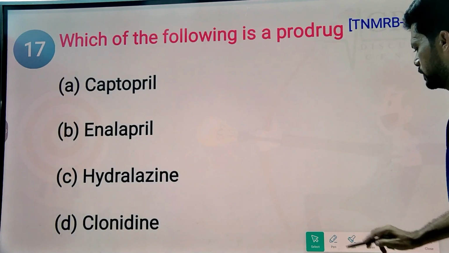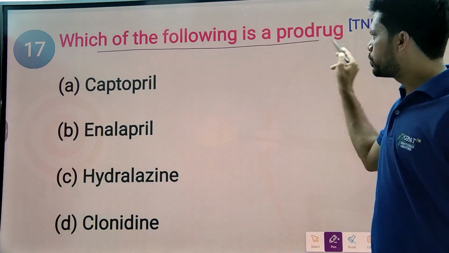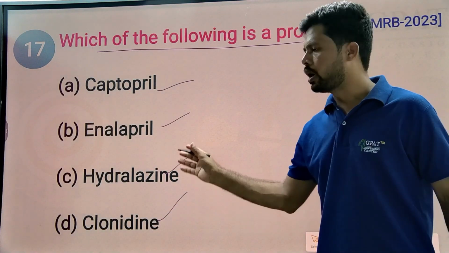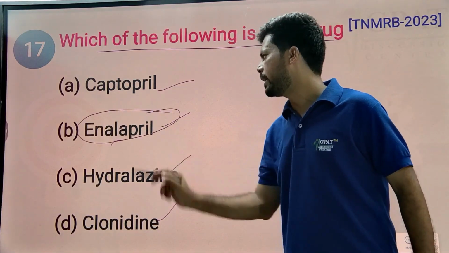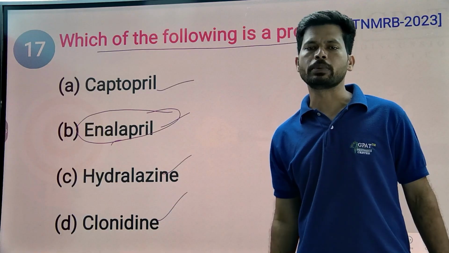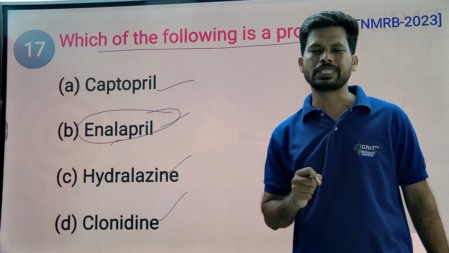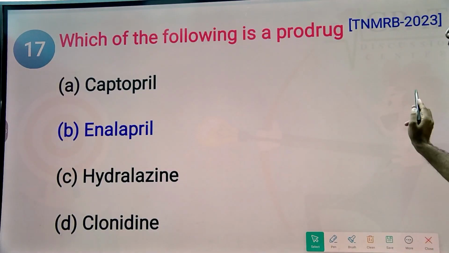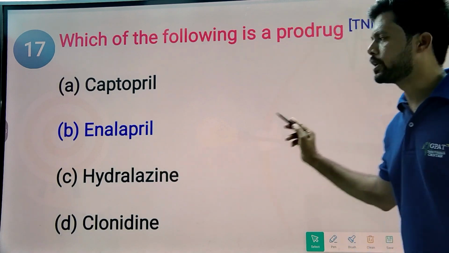Okay, next. Which of the following is a prodrug? Captopril, enalapril, hydralazine, clonidine. All come under antihypertensive agents. Among these, enalapril is regarded as a prodrug, from the angiotensin converting enzyme inhibitors. All the prils are angiotensin converting enzyme inhibitors, which help in the treatment of hypertension. So the answer is that enalapril is the prodrug from this list, options A, B, C, D.